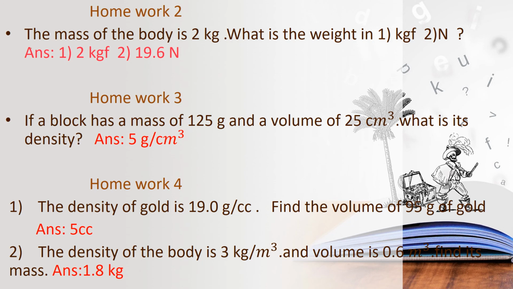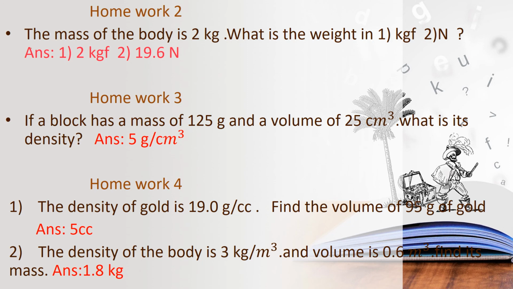Density is given and mass is given. We should find the volume. So what is the formula to find volume? Volume equals mass by density, is it, children? So 95 gram per 19.0 gram per cc. So what is the answer? 5 cc is the answer.